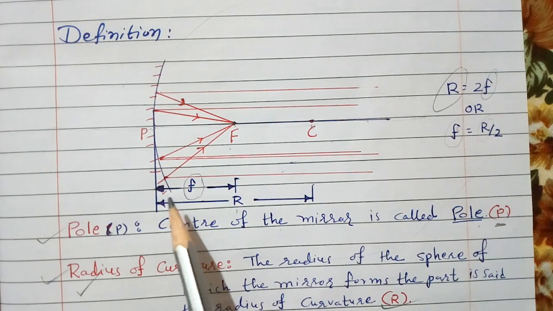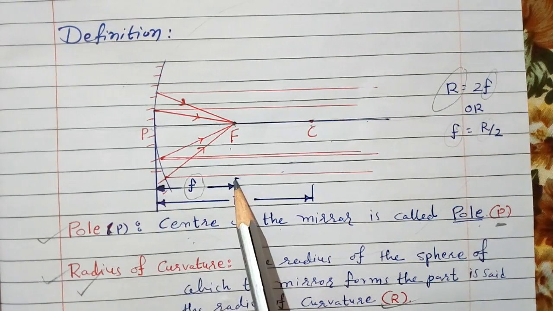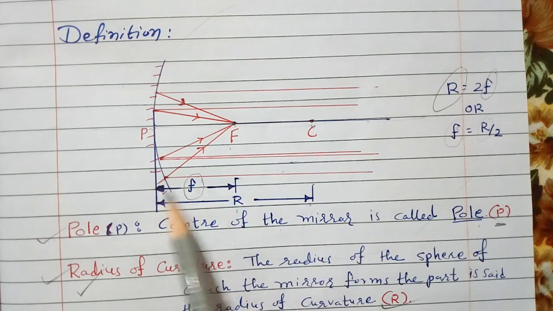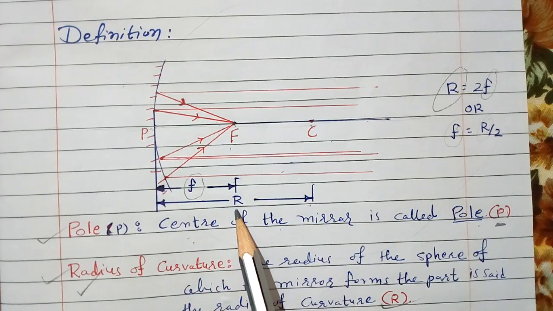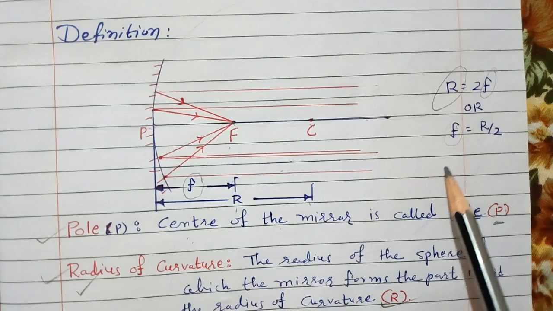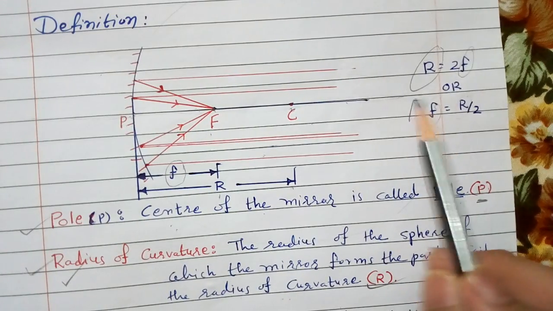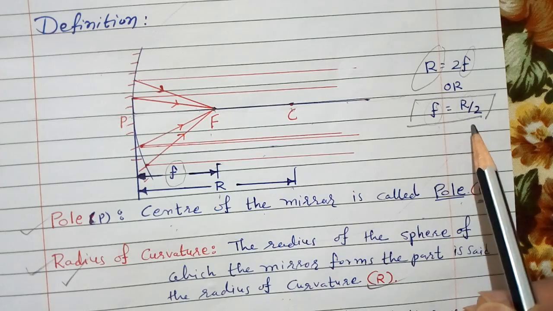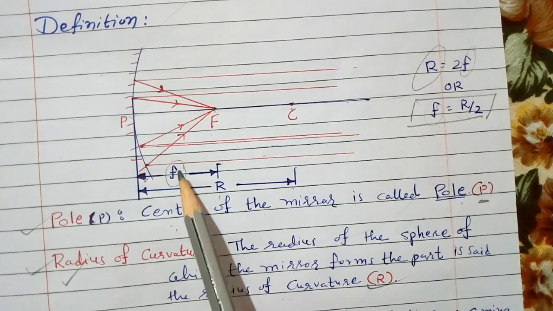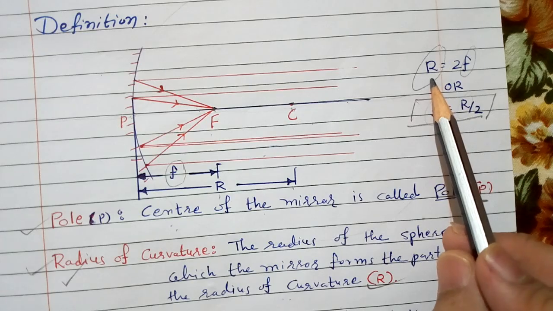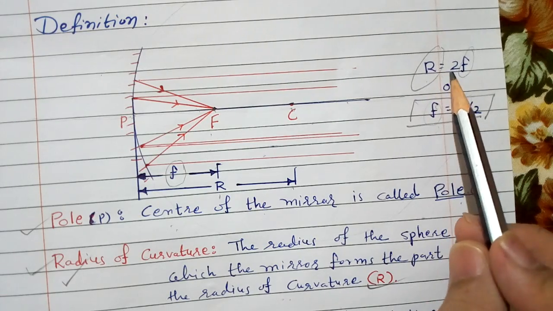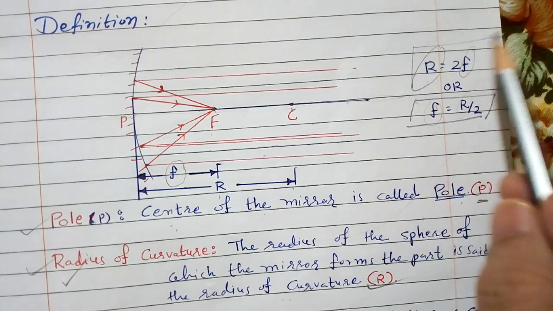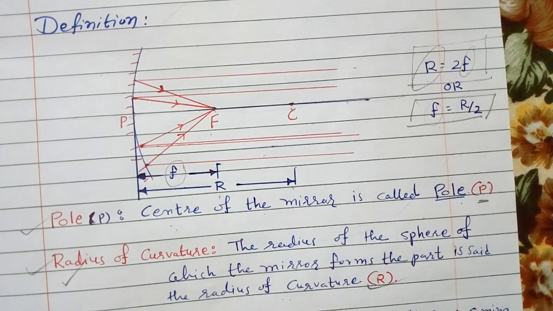You can see in the figure that the focal length is half of the radius, so small f is equal to R upon 2. In the same way, the radius is double the focal length, so capital R is equal to 2 into f. So R is equal to 2f.